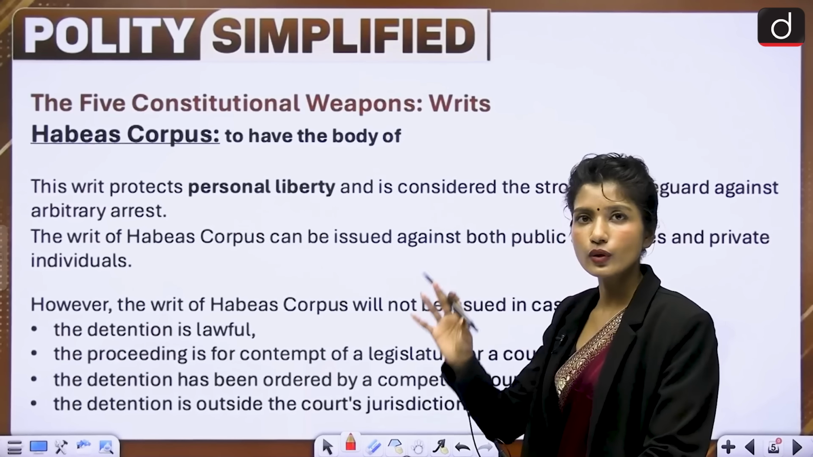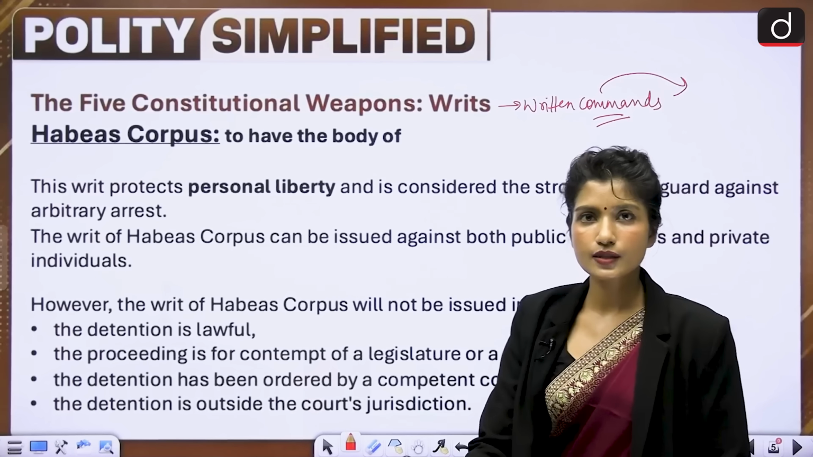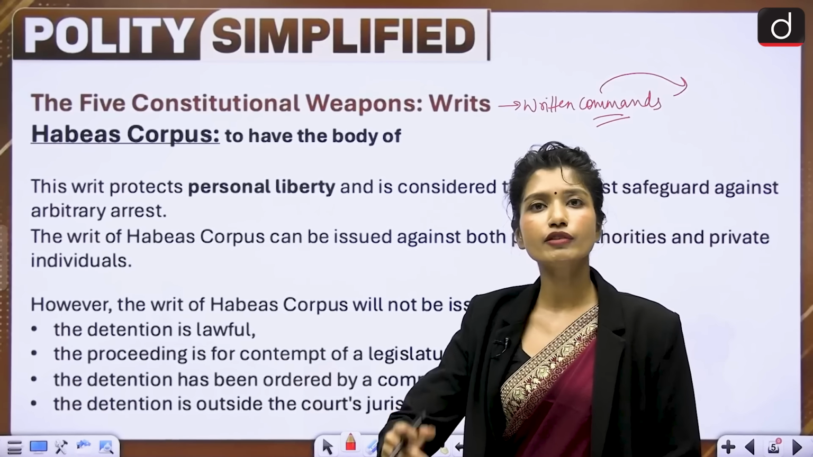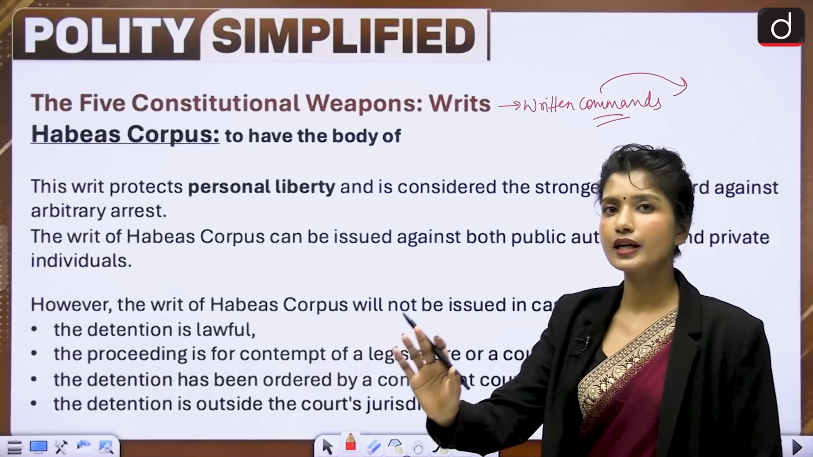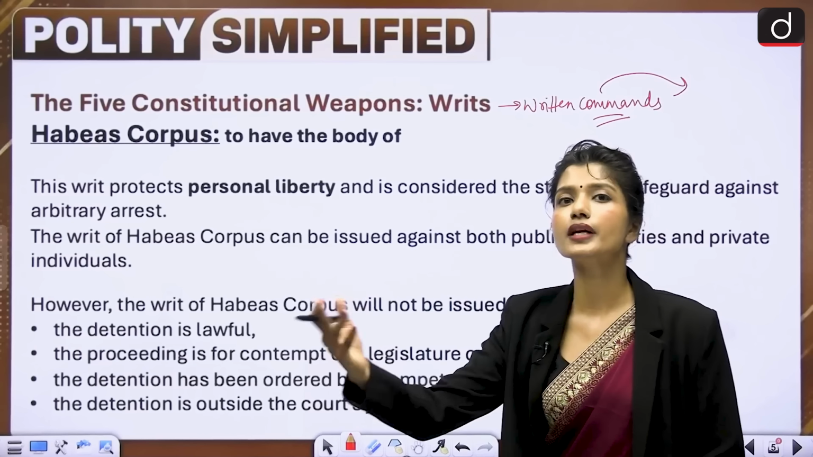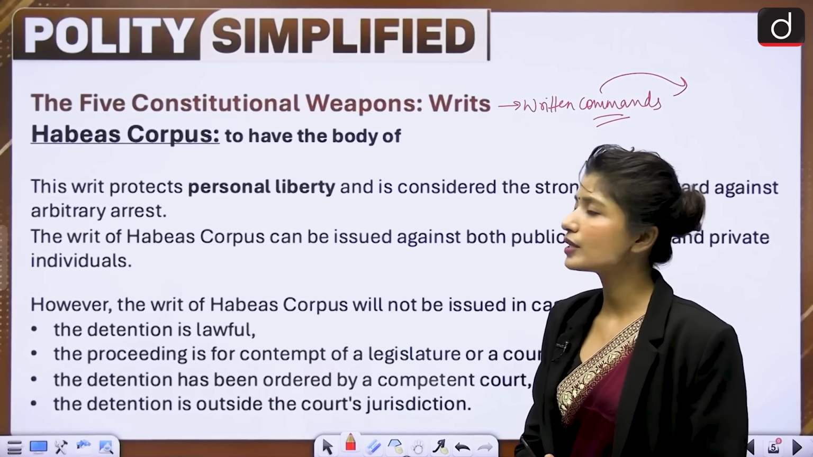These are written commands given by the courts so that they can ensure persons' rights and make everybody follow the law. These are given especially in two cases: in order to make somebody do something and in order to stop somebody from doing something. You'll see that in a while. So the first writ is habeas corpus.